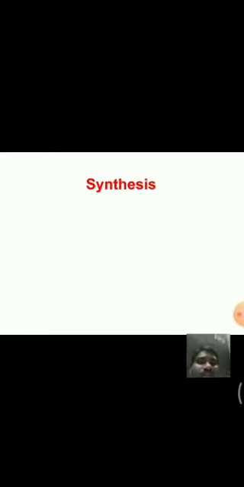Let us see some more examples. See here, if we have to synthesize this molecule, this is a secondary alcohol. For this, we have to treat Grignard reagent with aldehydes.